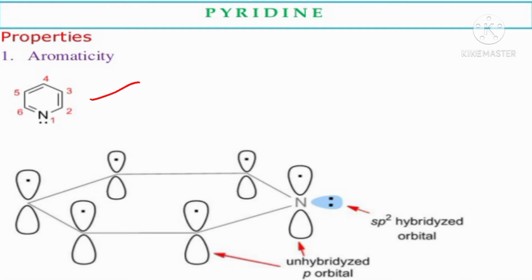So there are 6 unhybridized p orbitals, 5 for carbon atoms and 1 for the nitrogen atom.